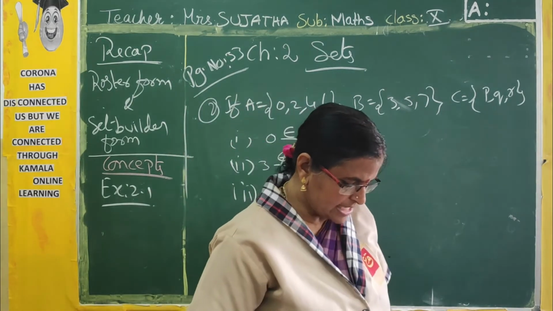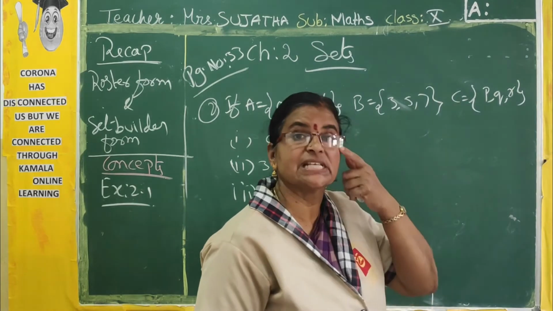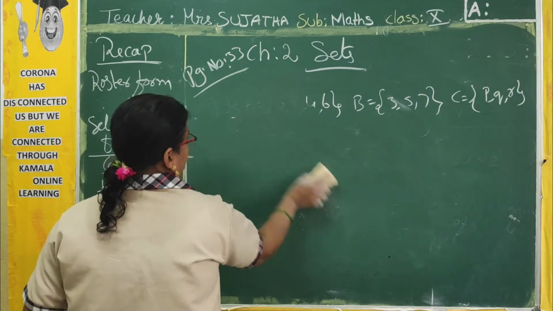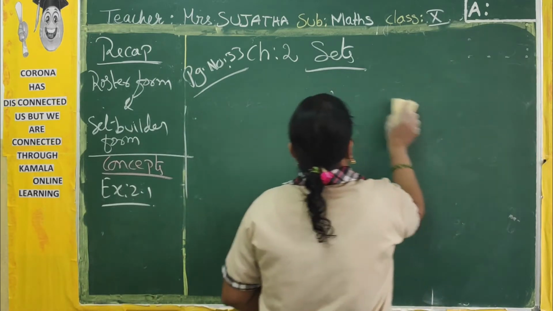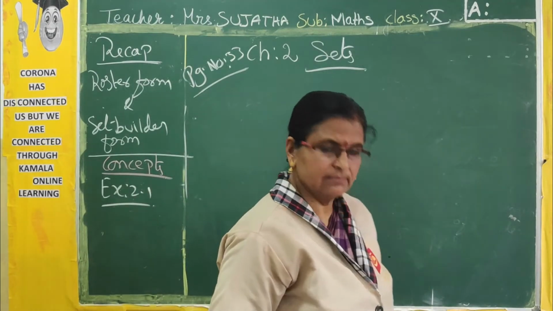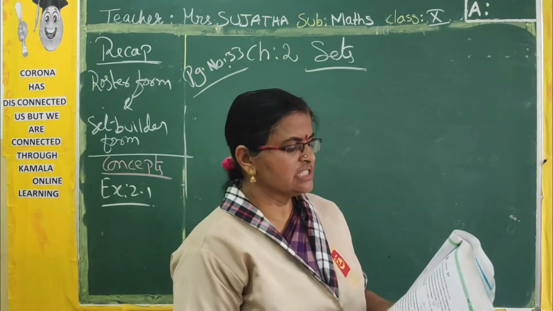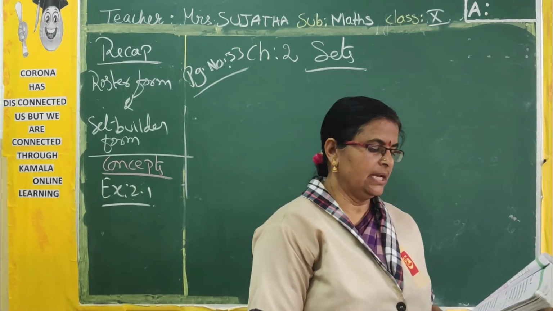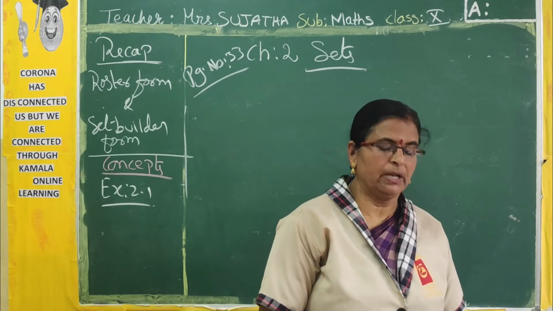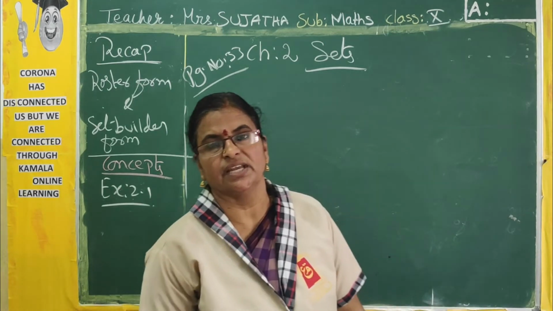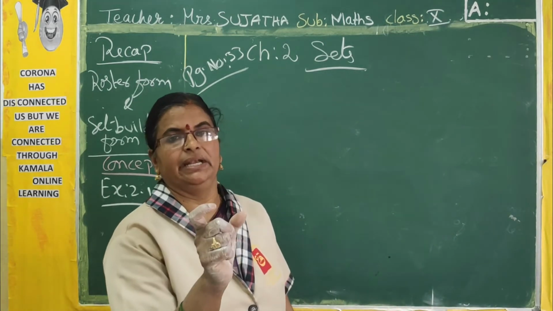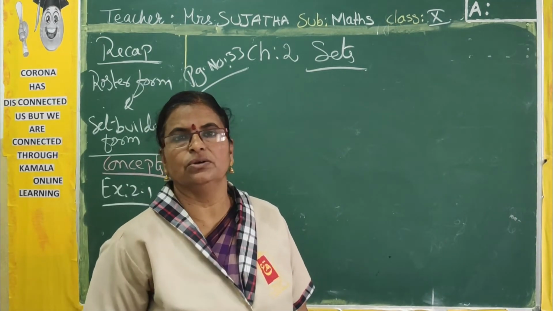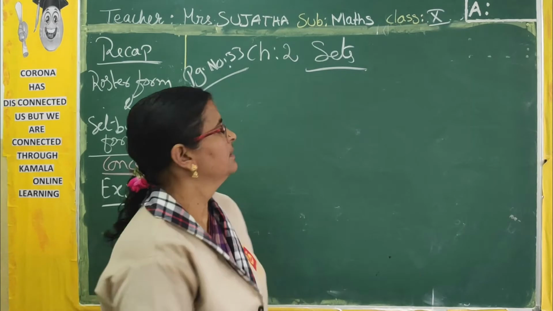Now, third, express the following statements using symbols. The statement is given, and you have to use the symbol and write it. Now, third sum. See the question number. Express the following statements using symbols. First one, the element X does not belong to A. What is the statement given? X is an element that does not belong to the set A. So how can you write that in symbolic form?